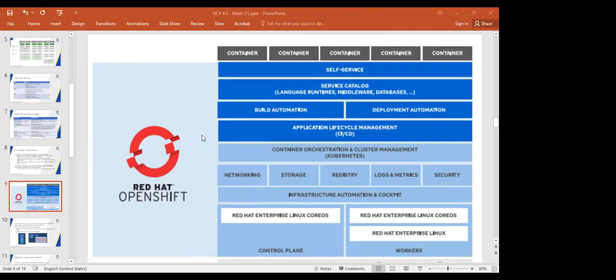Any idea what is Core OS? Core OS is nothing but, yes, someone is sharing, the core operating system. Because from OpenShift 4.x onwards, I am not telling 4.1, 2, 3, 4, 5, from 4.0 onwards, the master node must run on Red Hat Enterprise Linux Core OS. You cannot install on RHEL 7 now. So you have to understand what exactly this Core OS is.